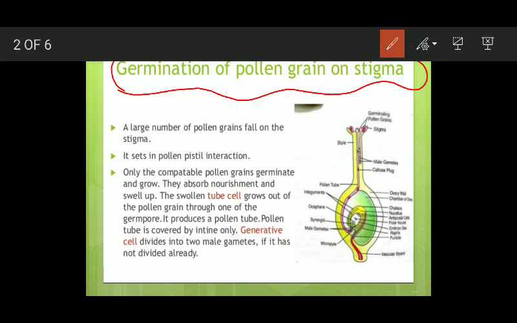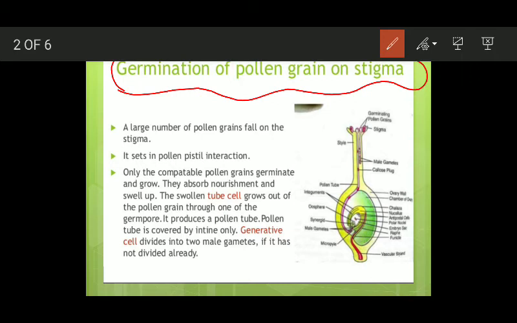You know that a large number of pollen grains can fall on the stigma. When these pollen grains drop on the surface of the stigma, there occurs an interaction between the pollen grain and the tissues of the pistil and stigma. This type of interaction is known as pollen-pistil interaction. It determines whether the pollen grain will germinate or its germination will be inhibited.